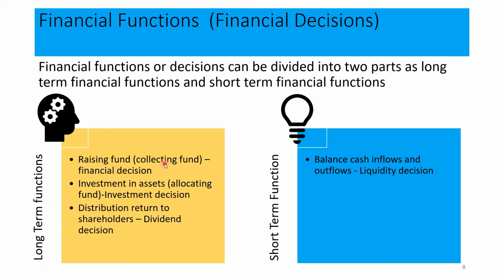Raising funds or collecting funds. Investments in assets, or we can say allocating funds. Distributing returns to the shareholders. In other words, the financing decision, the investment decision, and the dividend decision. Under the short-term financial functions, we have balancing cash inflows and cash outflows, and this one can be called the liquidity decision.